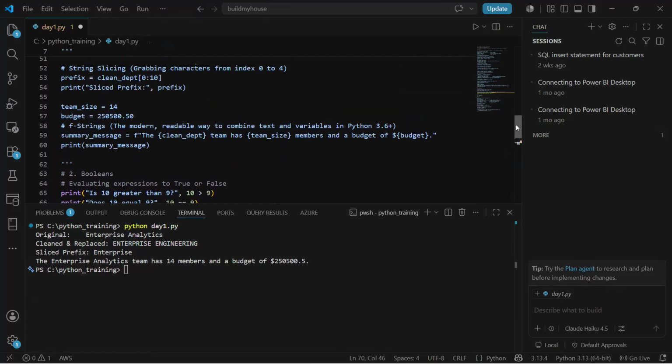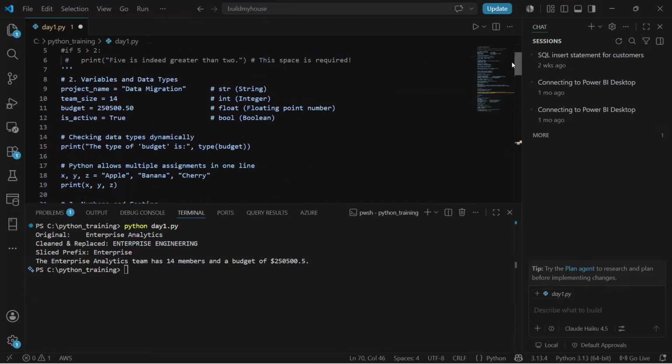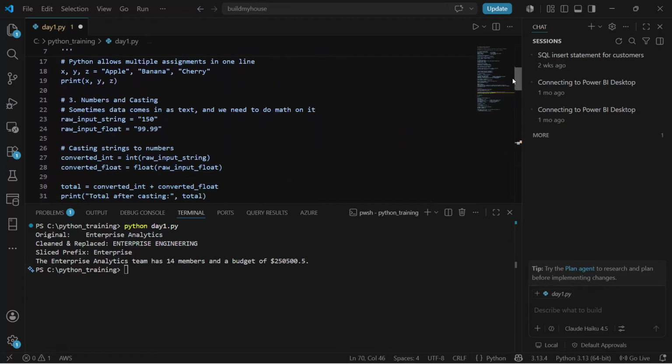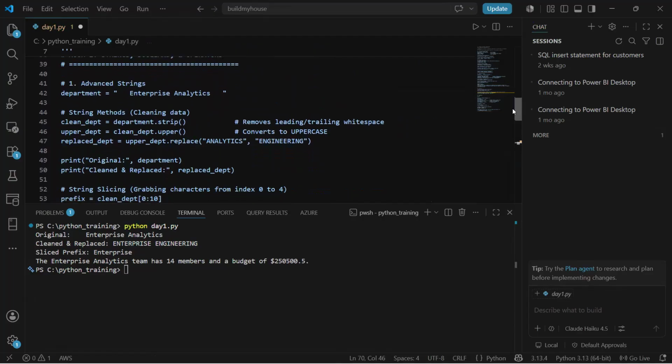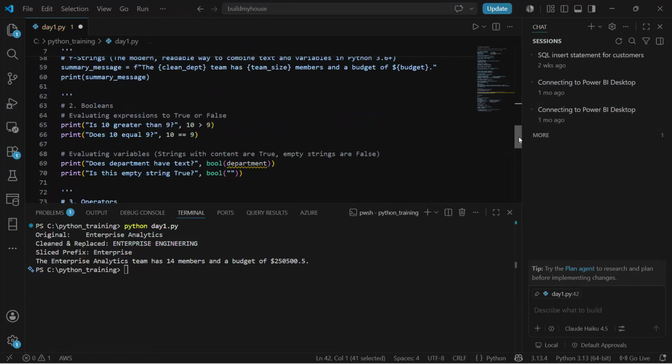So we will bring in the department variable from the top. Yeah, this is where the department variable is. So I'll just bring in the department variable.